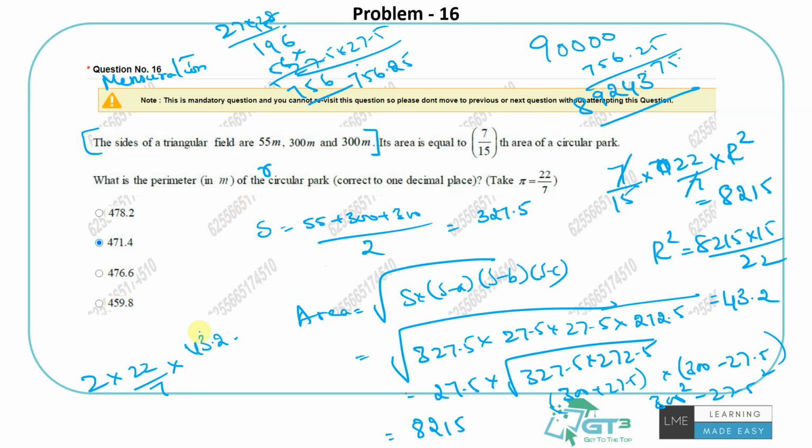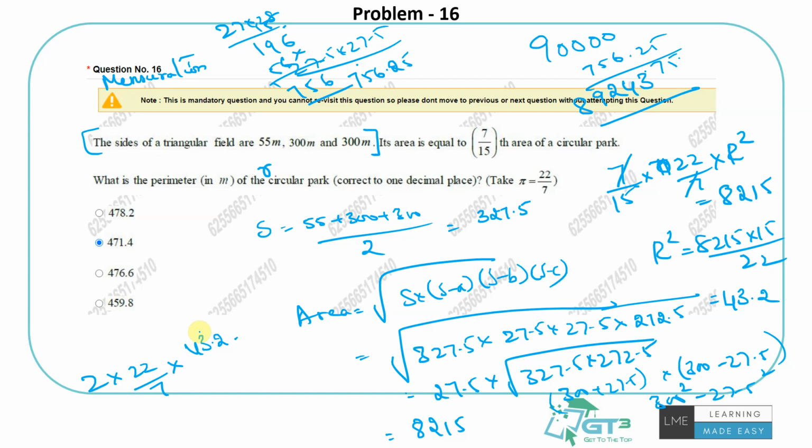So let's do this. 2 into something seems to be off again. Let me check once. So let's see once. I think the method is correct, but let's see.